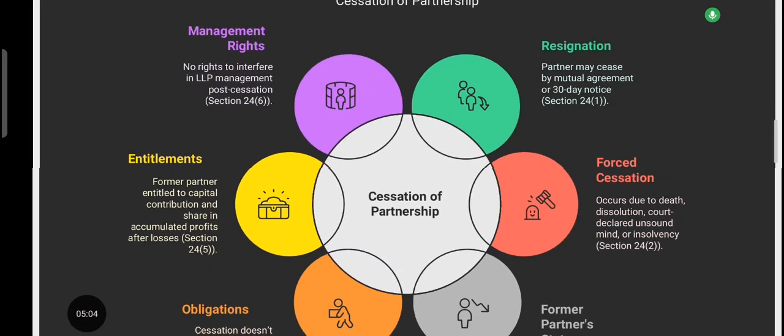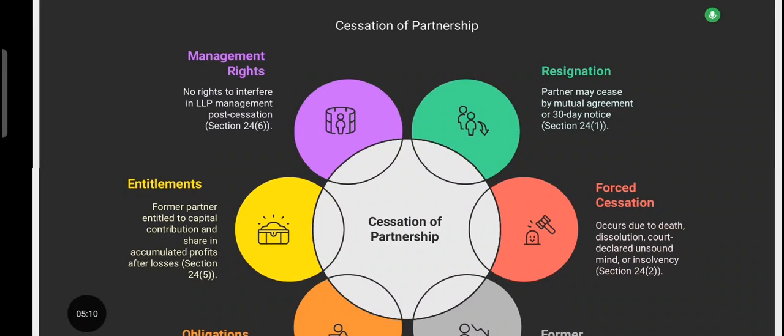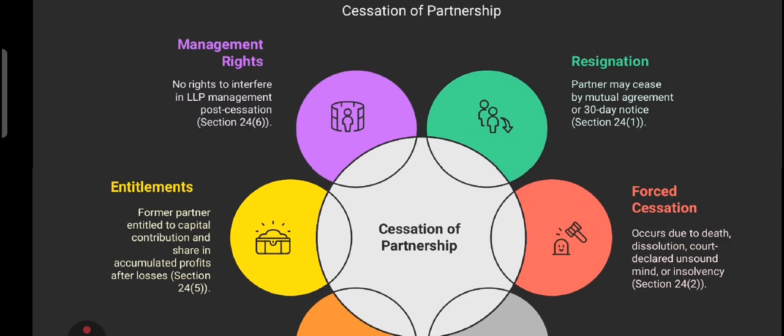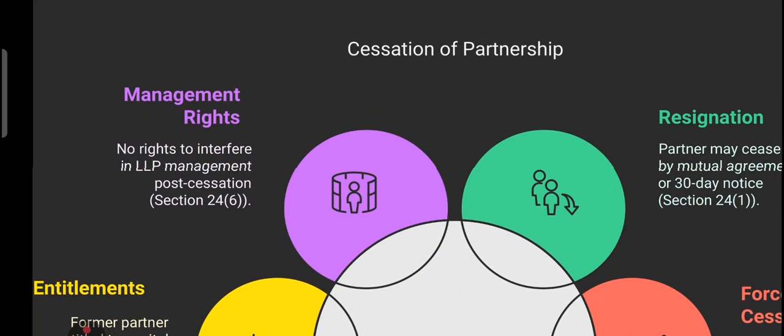Now friends, have a look on the cessation of partnership. So what is the meaning of cessation of partnership? When a partner stop being a part of limited liability partnership, it is called cessation of partnership. What is the meaning of cessation? Suppose a partner stop being a part of LLP. This is called cessation of partnership.